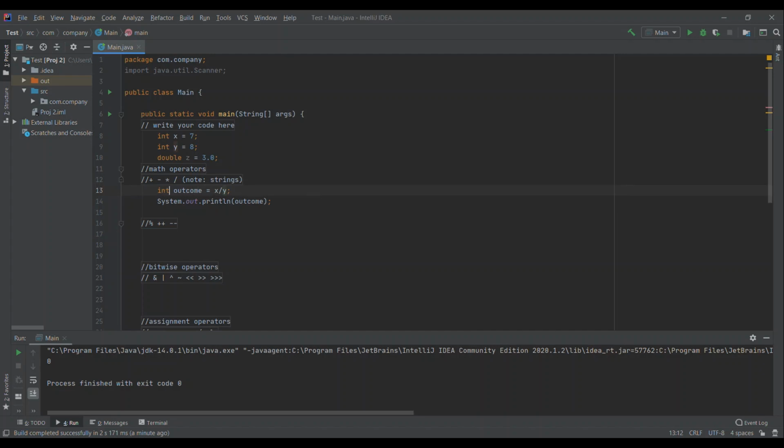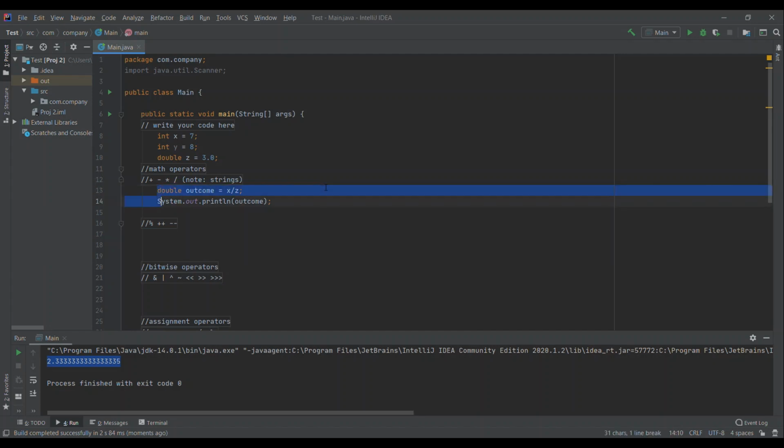But if I set this to a double, and I use z for instance here, now, that happens whenever these two numbers are integers, but now that I have a double with a decimal in the division, Java will treat it as division with decimal places and actually save all your decimal places. So that's your first basic math operators.